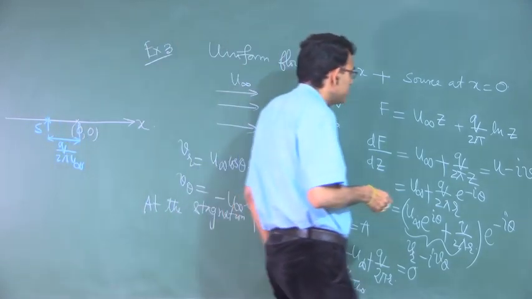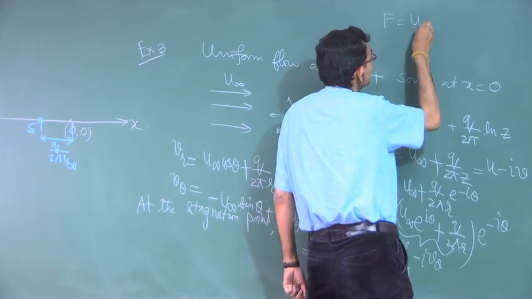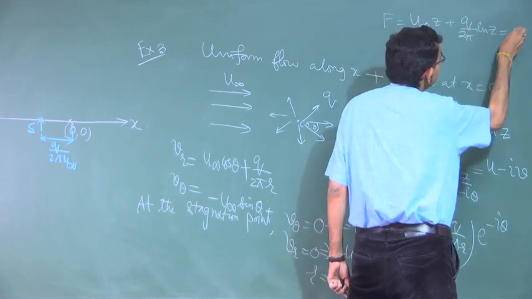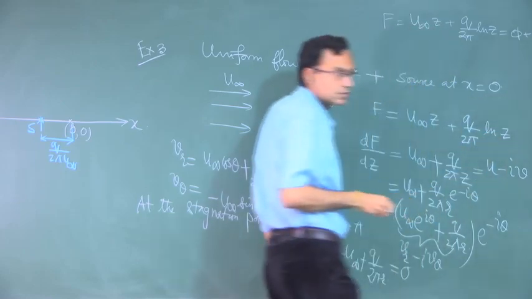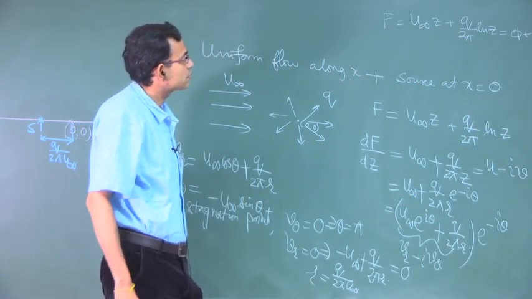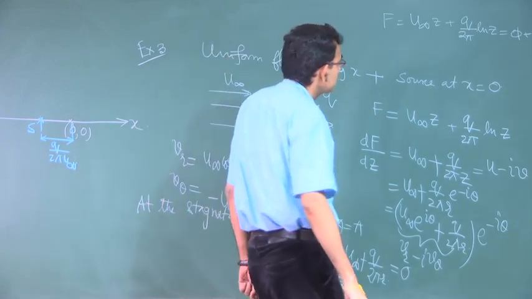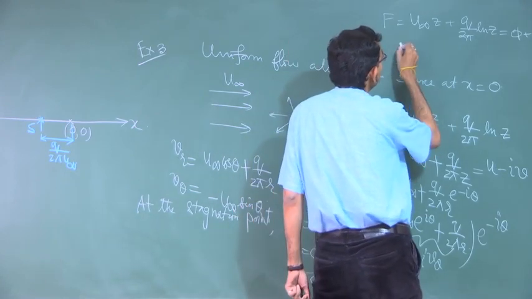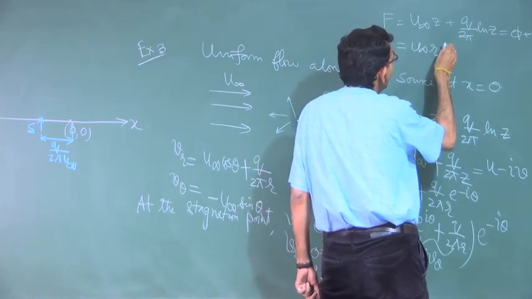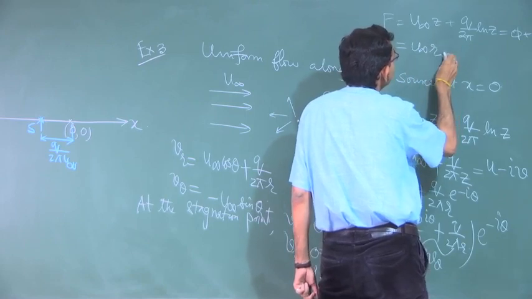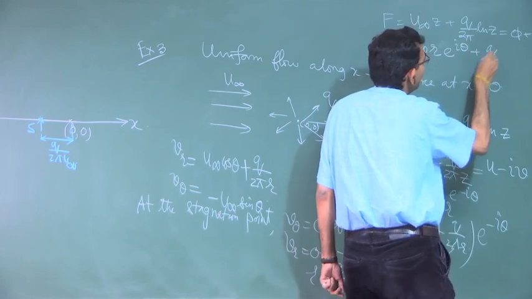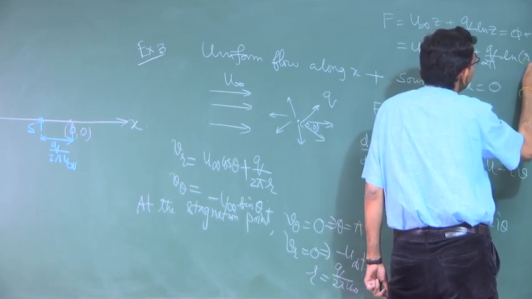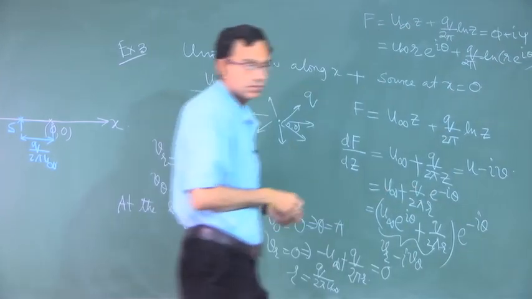So, you have F equal to u infinity r e to the power i theta plus q by 2 pi ln r e to the power i theta.